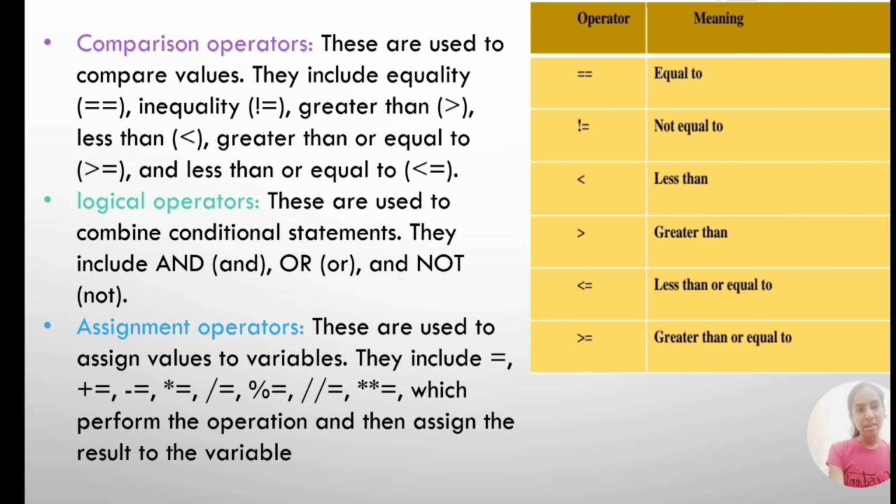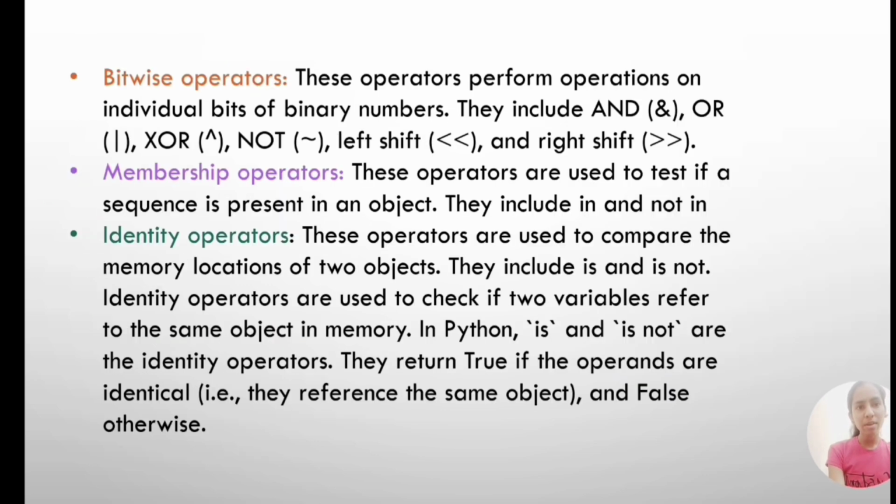Assignment operators. These are used to assign values to variables. They include equals, addition and assignment, multiplication and assignment, division and assignment, subtraction and assignment, and modulus and assignment, which perform the operations and then assign the result to the variable. Bitwise operators. These operators perform operations on individual bits of binary numbers. They include and, or, left shift, and right shift.